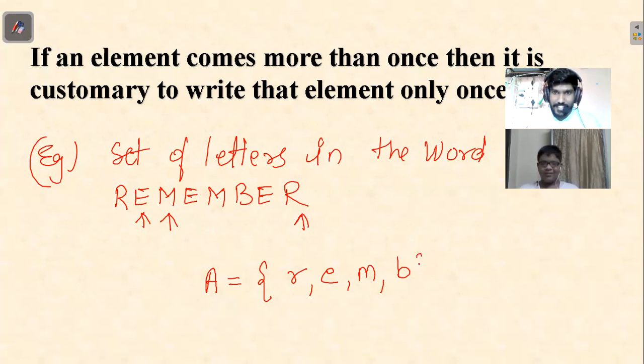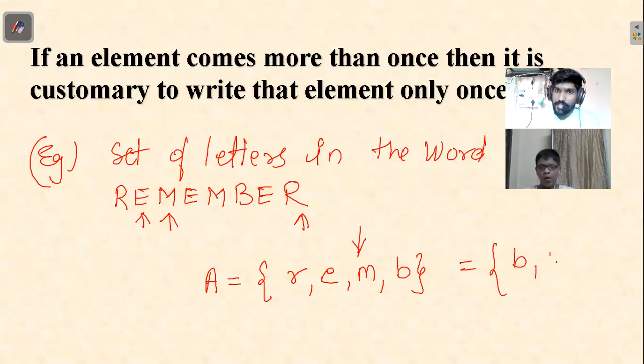Yes, you're missing the closing curly bracket, so you have to close it. In this word, letters that are repeated we write only once, so there is no need to write them 2 times or 3 times. Also, the order in which you write does not matter. You could have started with B also: B, R, E, M. This does not matter. Any letter you write first, any second, anything third, and so on. Okay, this is clear.